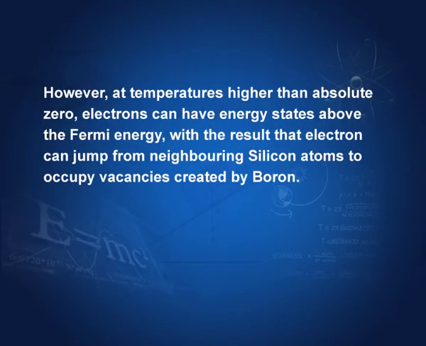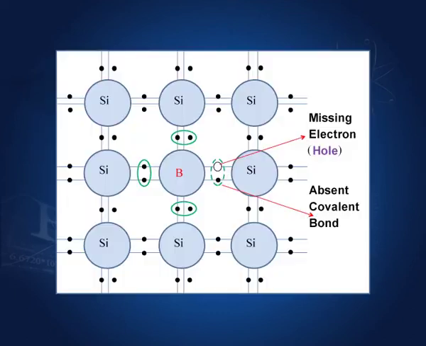However, at temperatures higher than absolute 0, electrons can have energy states above the Fermi energy, with the result that electrons can jump from neighboring silicon atoms to occupy vacancies created by boron. Here was the vacancy created by boron, and because of energy of certain electrons, they can move to this state. That is, they can move from the valence band to the holes, holes created by the trivalent impurity.